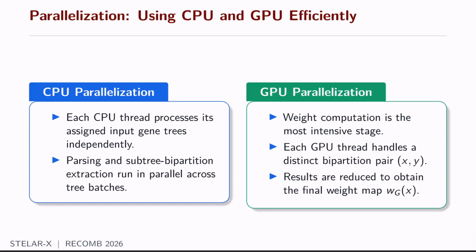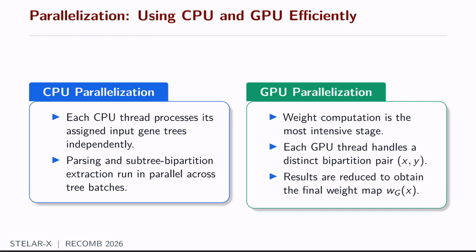The next important thing we do in STELAR-X is parallelization. On the CPU, we simply assign the input gene trees in batches to CPU threads, and since parsing and subtree bipartitions are independent across all the gene trees, they run in parallel across the batches of input gene trees.